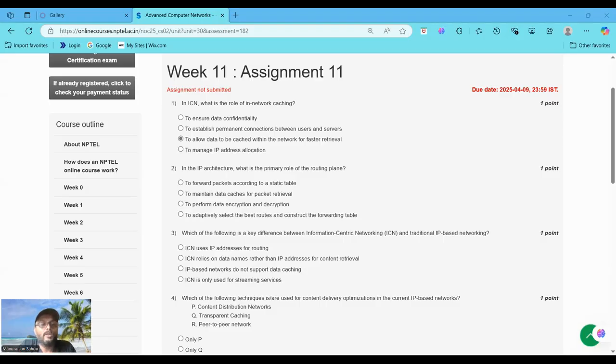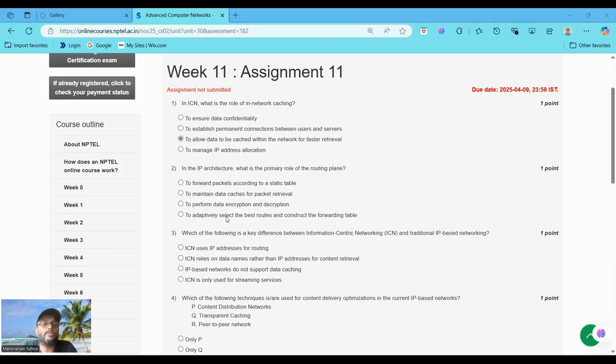Got it? So the correct option is to allow the data to be cached within the network for faster retrieval. This aligns with the ICN's core principle of network caching, where the routers can cache content to speed up the future retrievals. Got it? So the correct option is option C.